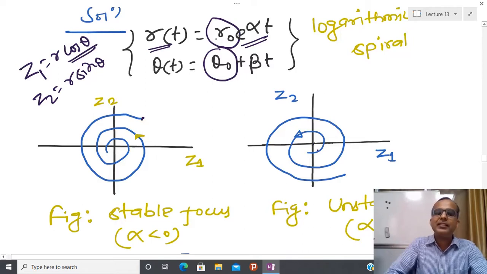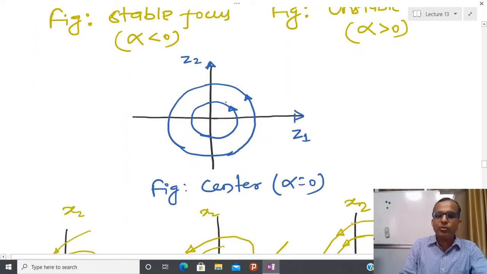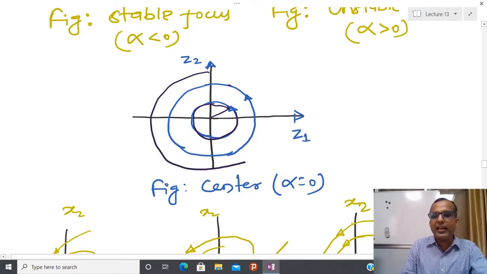So finally this radius becomes constant, but theta is still changing, because I am assuming that beta is always greater than 0. Due to that, the radius is not going to change, but the angle is going to change. So if you start from any initial condition, due to the angle change you are going to rotate like this. Similarly, you are going to rotate like this. If you start from another point, again you are going to rotate like this, but your radius always remains fixed,